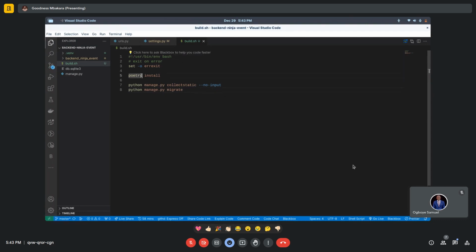So here we are going to change this into pip install because we are not using Poetry, we are using pip. So pip install is already there. So we are going to do -r requirements.txt. Alright, so collectstatic, migrate. All of these are not necessary. I mean, this is not necessary. But we can leave it there. Control Z rather.